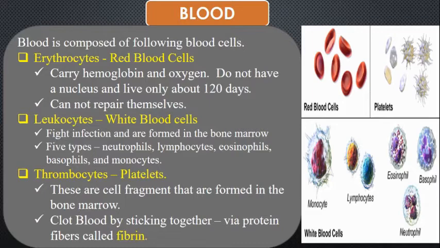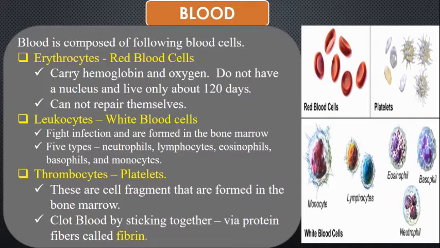The next blood cell is the leukocytes or the white blood cells. These white blood cells are of various types like the monocytes, lymphocytes, eosinophils, basophils and neutrophils. The main function of these white blood cells is to fight against infection, and they are generally formed in the bone marrow.